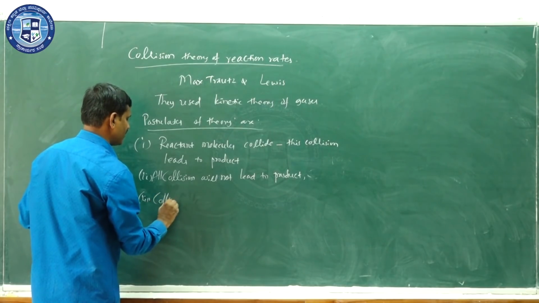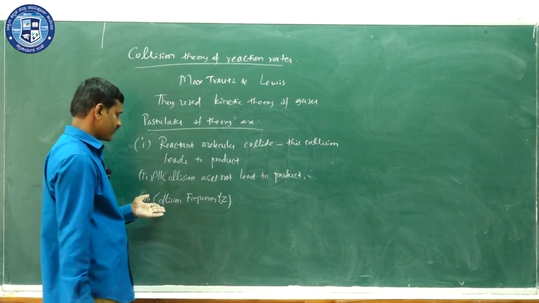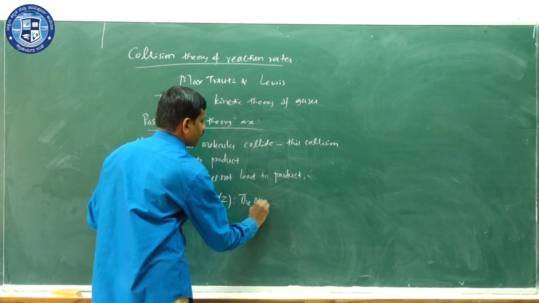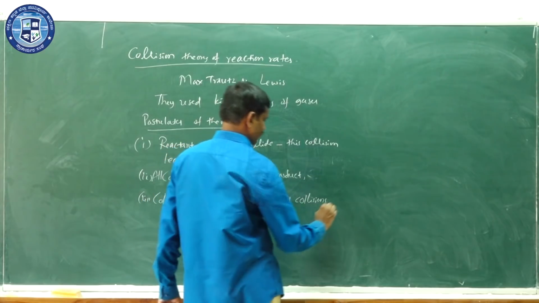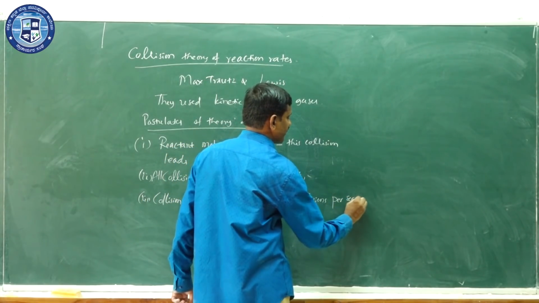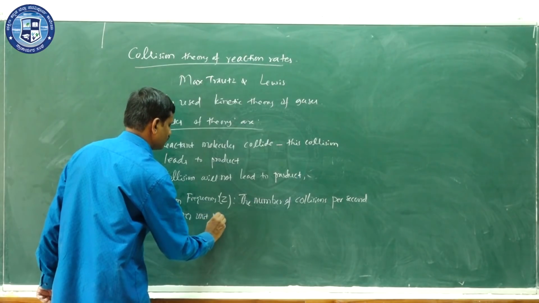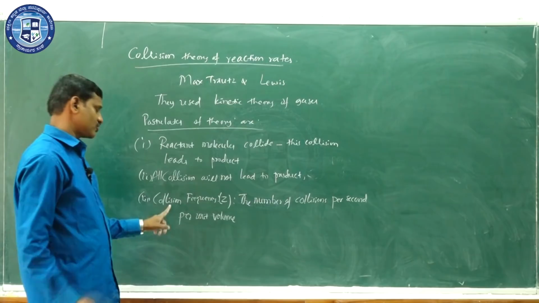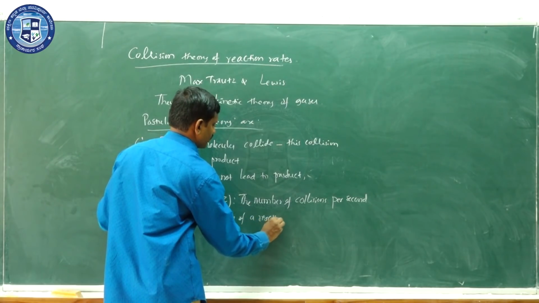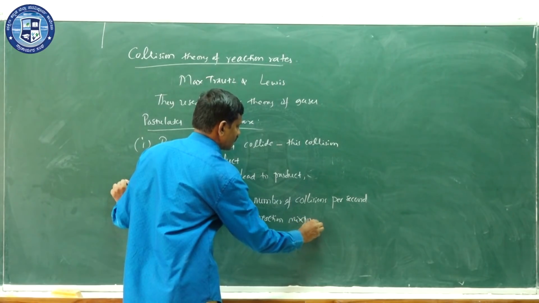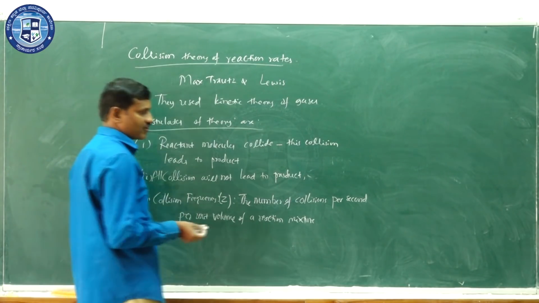Third point, collision frequency. It is represented by Z. Collision frequency is nothing but the number of collisions per second per unit volume of a reaction mixture.